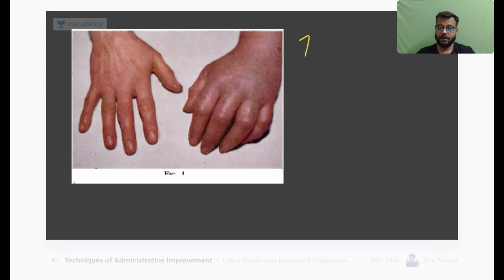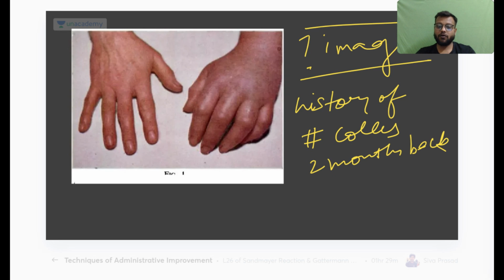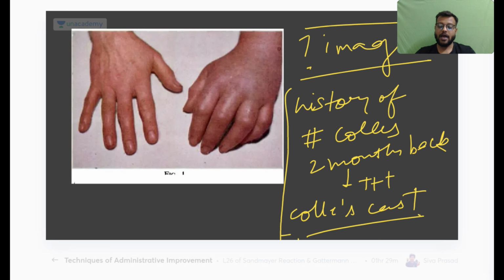Now identify the image, okay. And I can give you history. There was history of fracture Colles 2 months back, and was managed conservatively by the Colles cast for 2 months. Okay, now after removal, after 2 months, the patient has this kind of picture with severe pain and tingling sensations. What is the diagnosis?